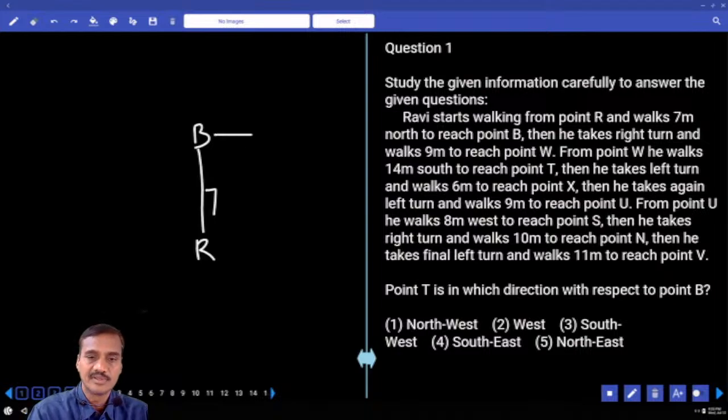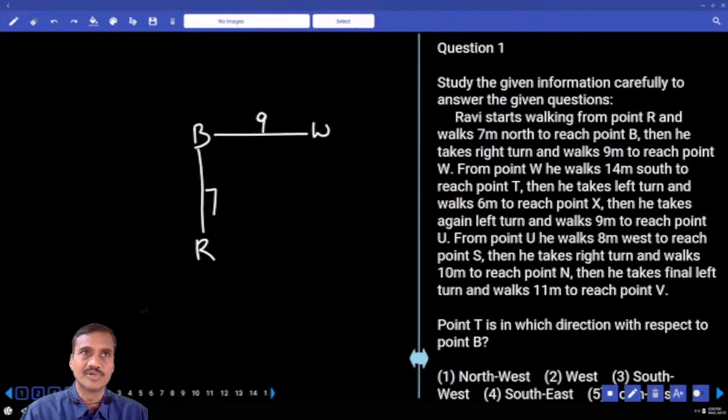And there, the right-hand side. Then he takes a right turn and walks 9 meters to reach point W. From W he walks 14 meters south. Now from W, what is the distance we have? 14 meters south, to reach point T.